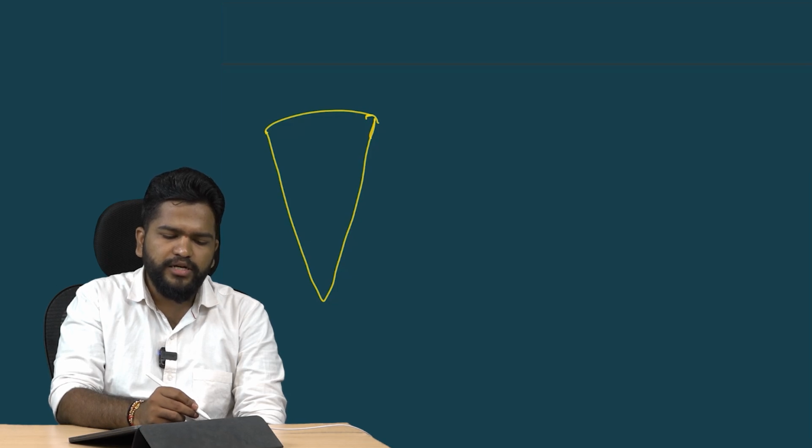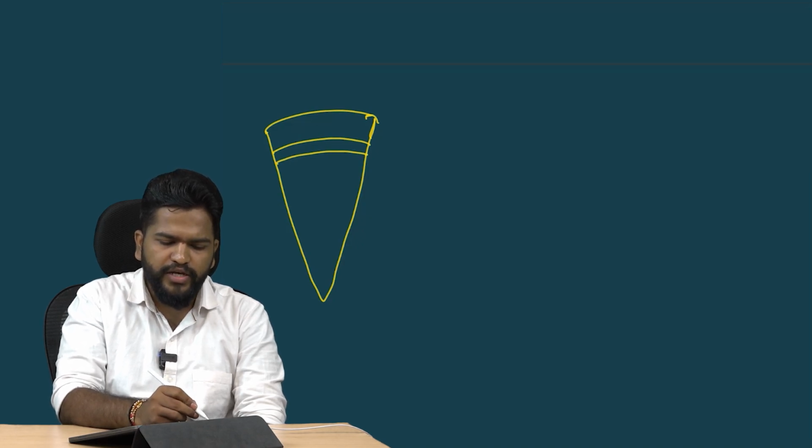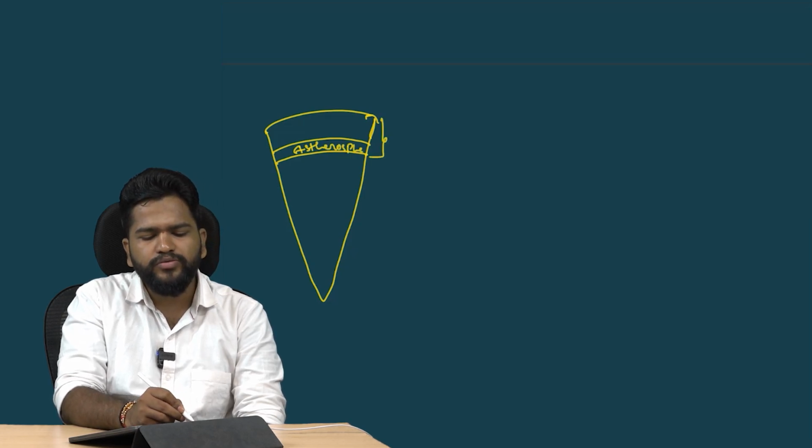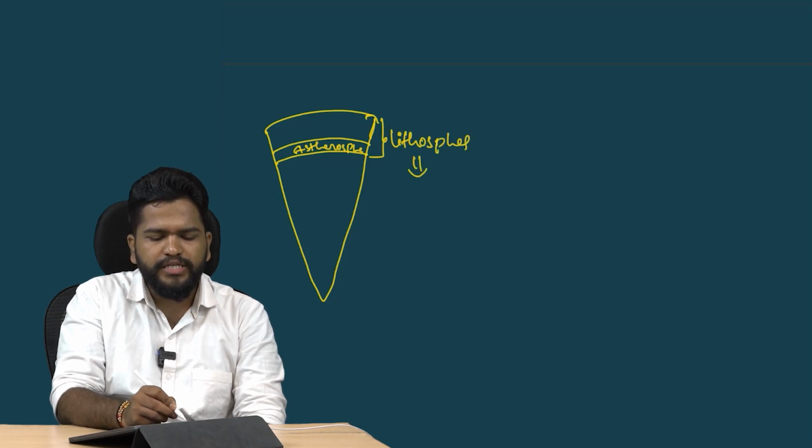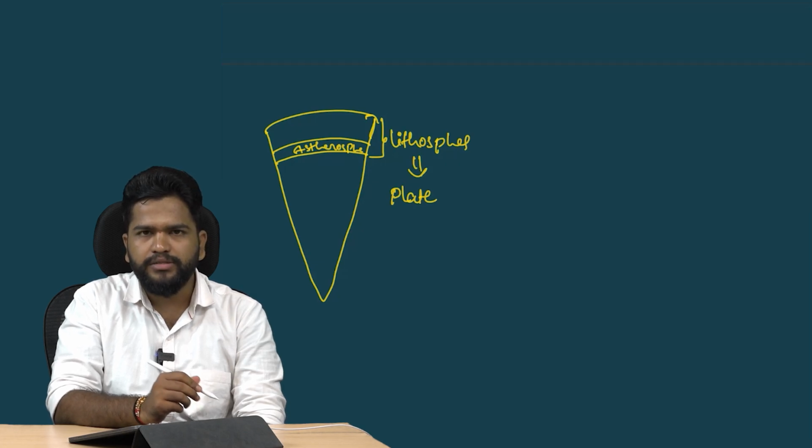There I discussed the crust, mantle and core. After the crust there is the upper part of the upper mantle, which consists of the asthenosphere. This crust and the asthenosphere together form the lithosphere, and this lithosphere is considered the plate, and this plate movement happens.